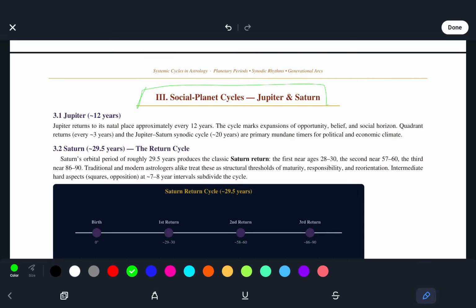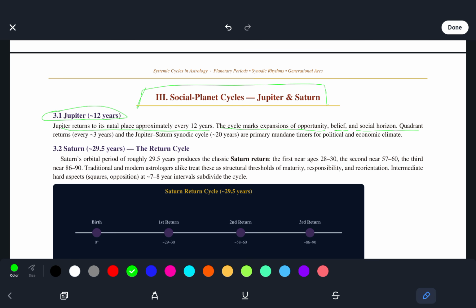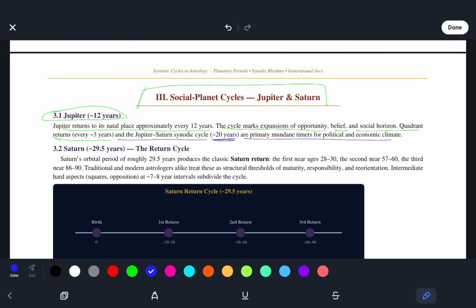Social planet cycles, Jupiter and Saturn. So Jupiter, 12 years. Jupiter returns to its natal place approximately every 12 years. The cycle marks expansions of opportunity, belief, and social horizon. Quadrant returns every 3 years. And the Jupiter-Saturn synodic cycle, 20 years, are primary mundane timers for political and economic climates.